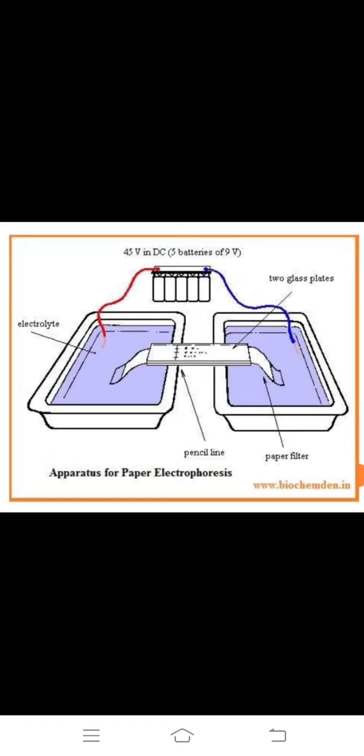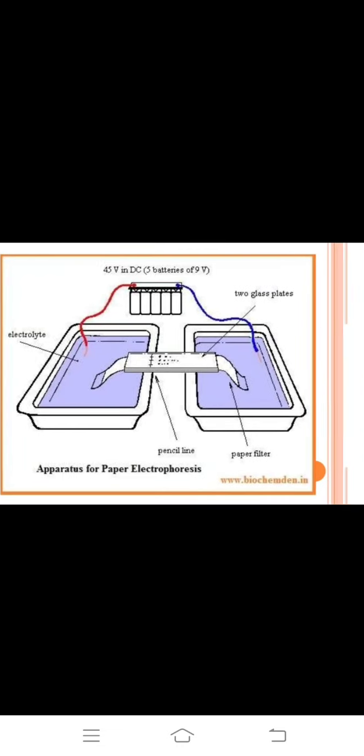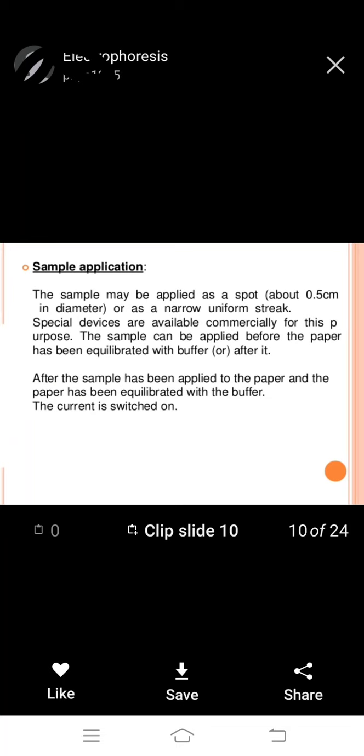Electrolytes, two glass plates, pencil line, and filter paper. Next, sample application. The sample may be applied as a spot about 0.5 cm in diameter or as a narrow uniform streak.